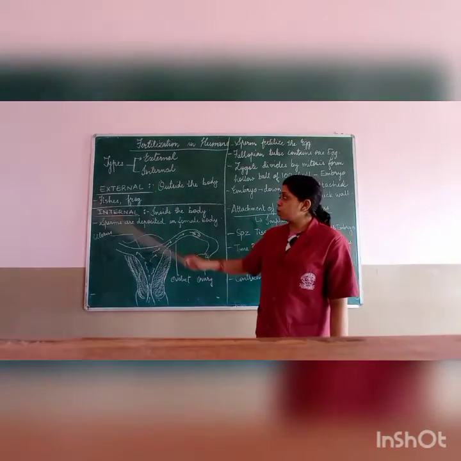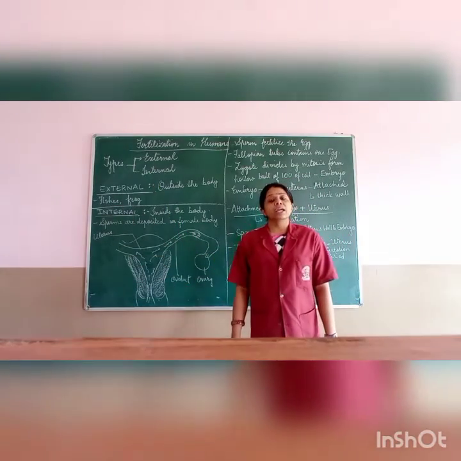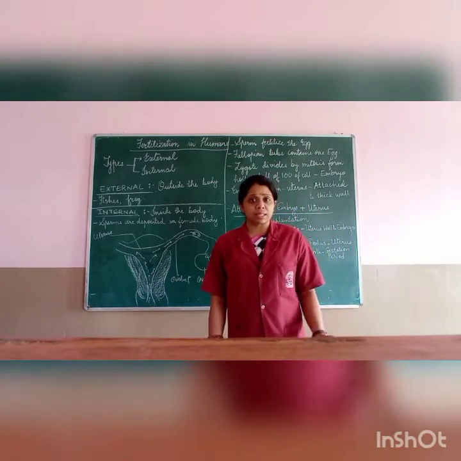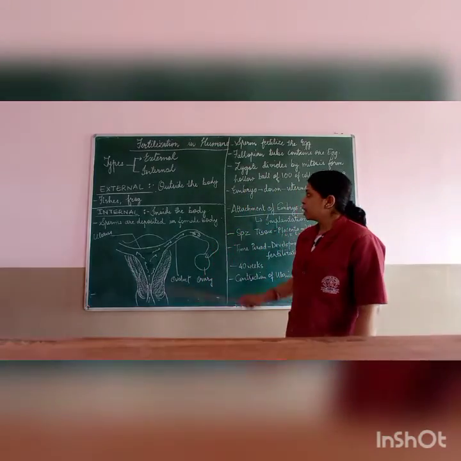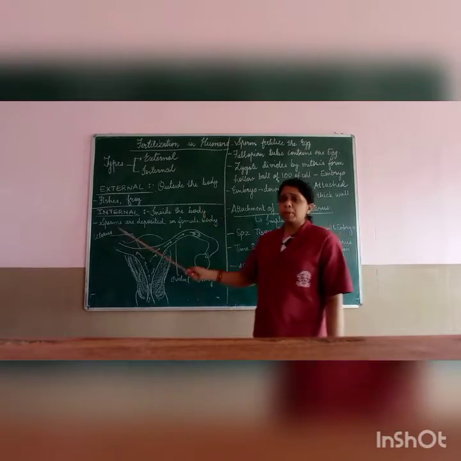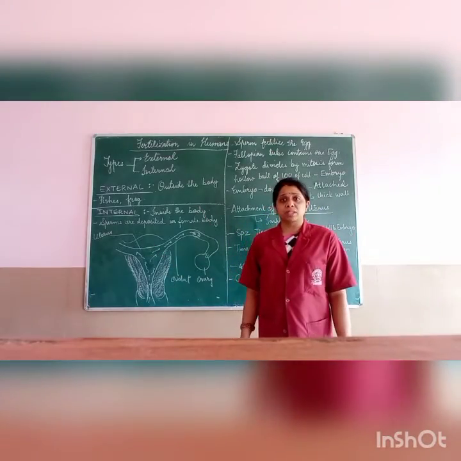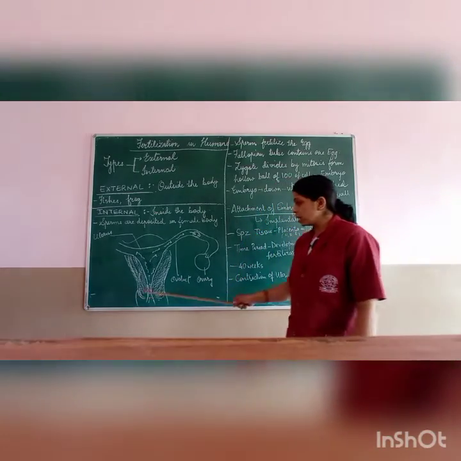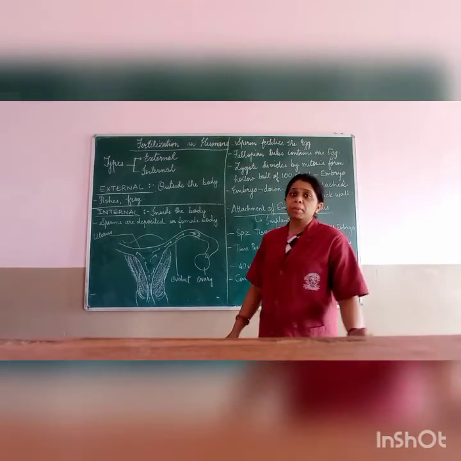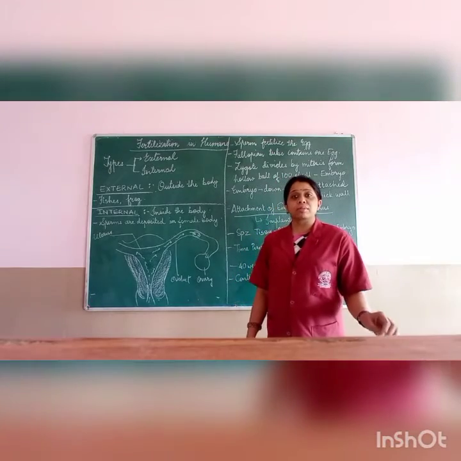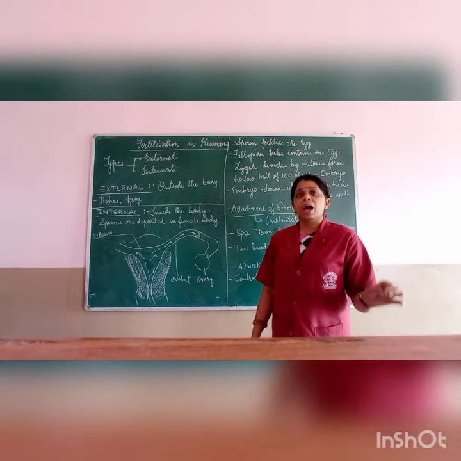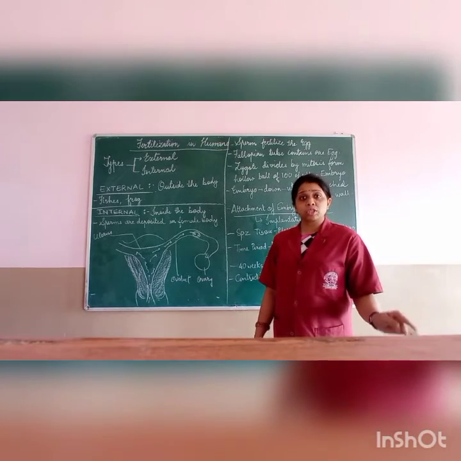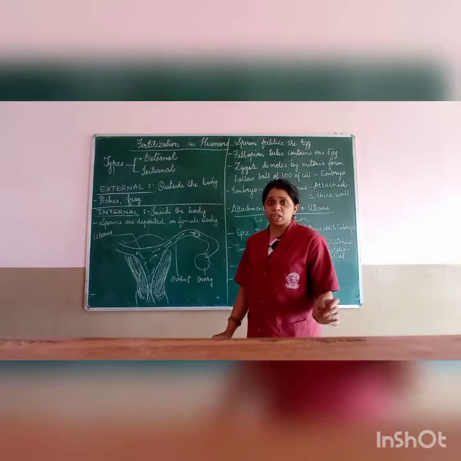Now let us see internal fertilization. Internal fertilization, as the word itself tells, takes place inside the body of the organism, and here the sperms are deposited inside the body of the female through a part called the vagina. If you remember, last time we discussed the female reproductive system and a few parts of it: the uterus, ovary, oviducts, which are also called fallopian tubes, and the vagina.